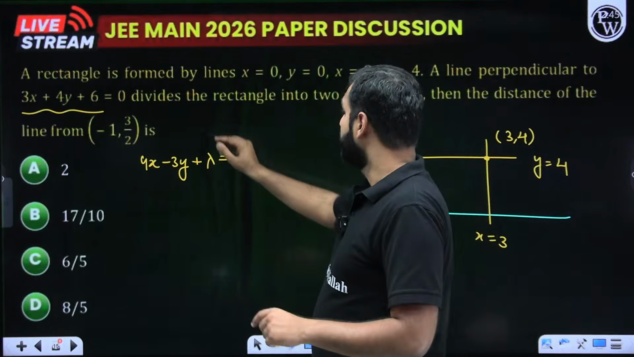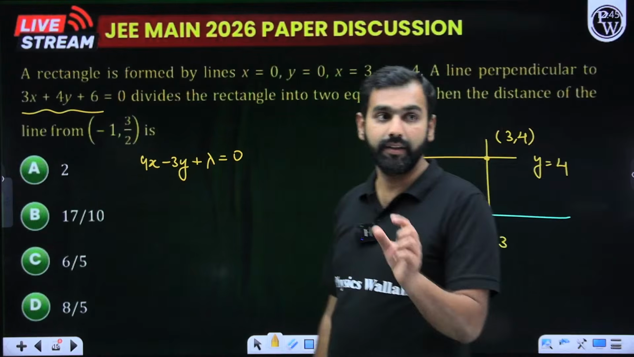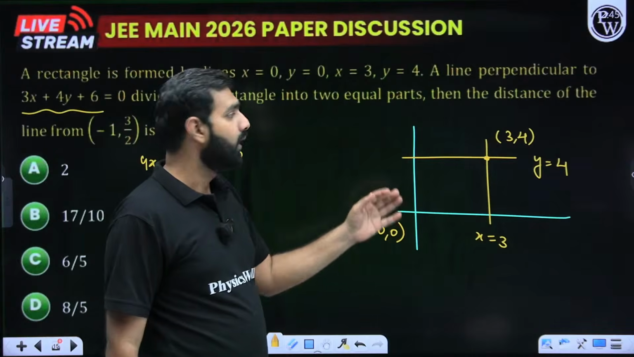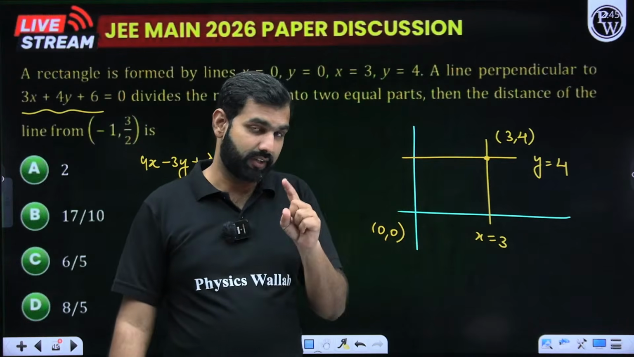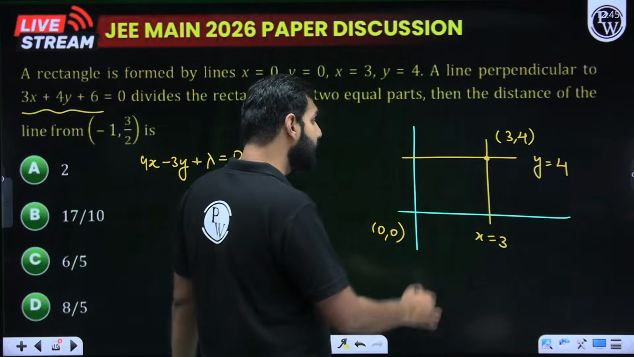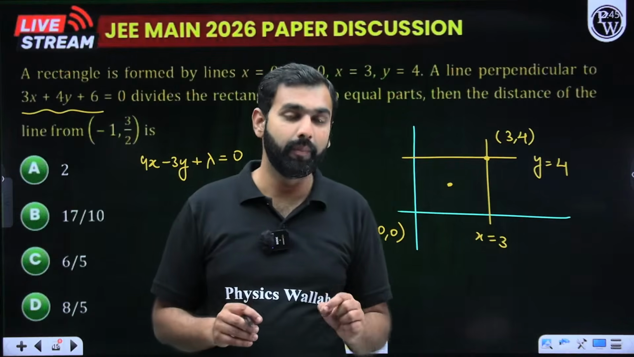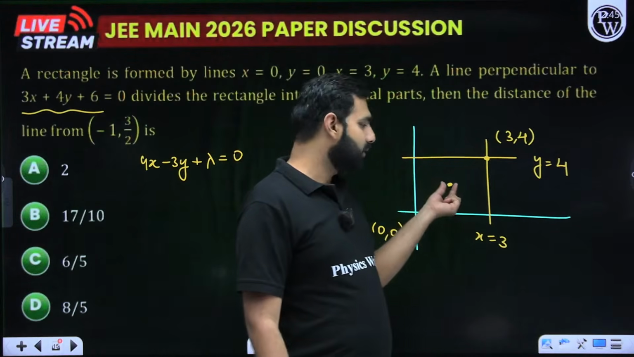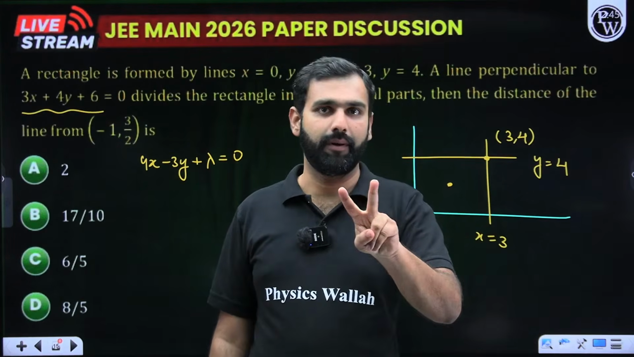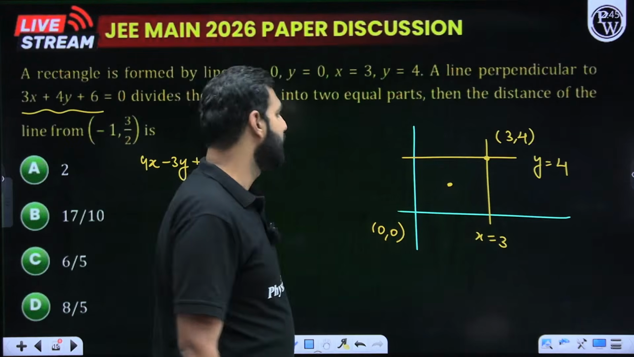But this line divides our rectangle into two equal parts. Two equal parts means what? Whenever somebody says that a rectangle is being divided into two equal parts by a line, then that line will definitely pass through the center of the rectangle. Do remember this as a property: whenever there is a line which is dividing the rectangle into two equal parts, that line will definitely pass through the center of this rectangle.